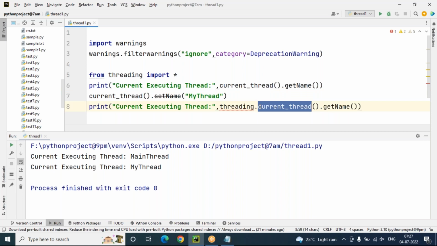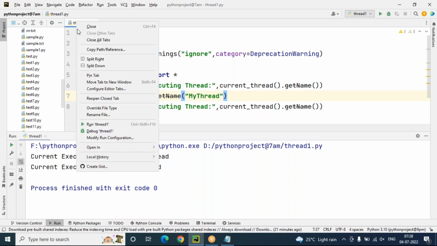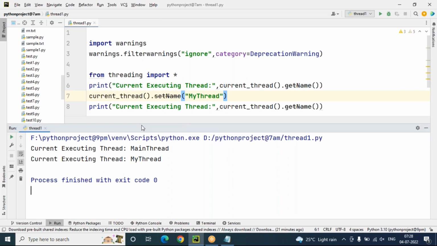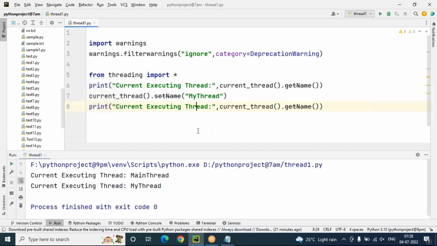Here you can see current_thread().getName(). Once I run this, we got current executing thread: main thread, and current executing thread: my thread. Both are working. This is just an example to show whether every Python program is executing under one thread or not. I just want to show you. So it's very clear.